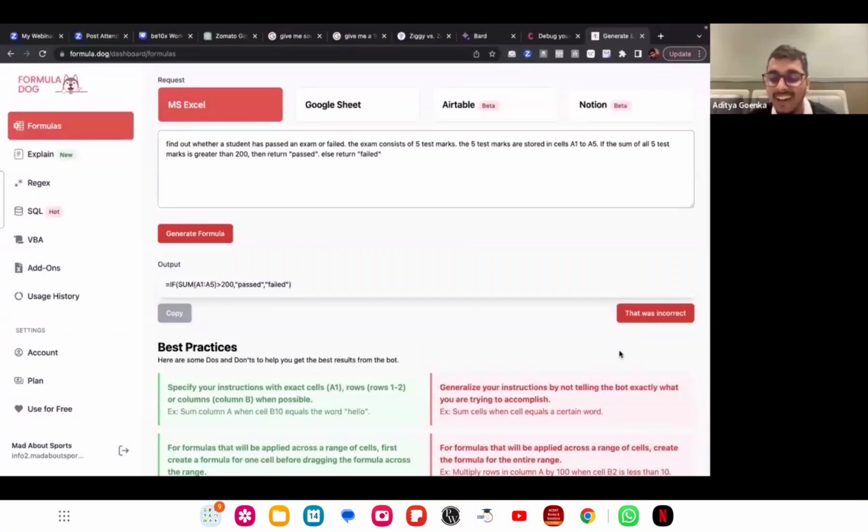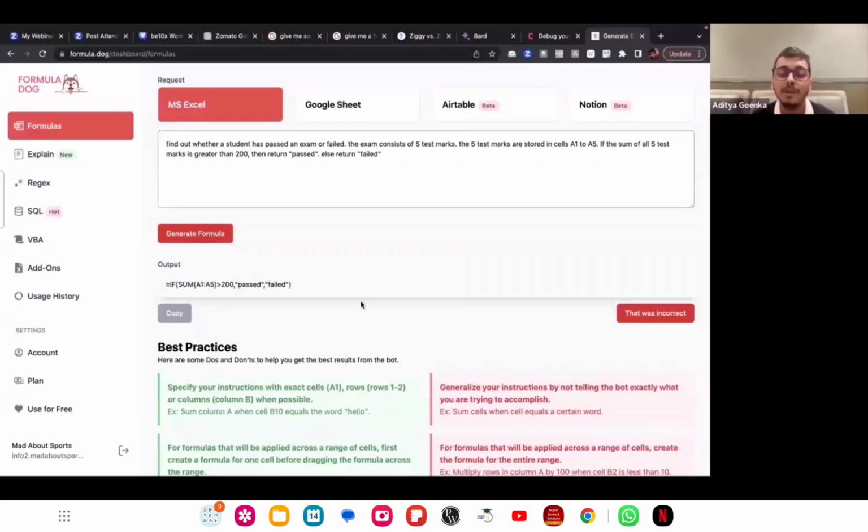Even if you don't know, let's believe our friends here who say that this formula is absolutely right. And I can tell you, this formula is absolutely correct. Via this you can generate any sort of formula in Excel in a matter of seconds.